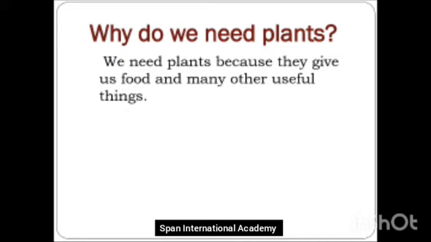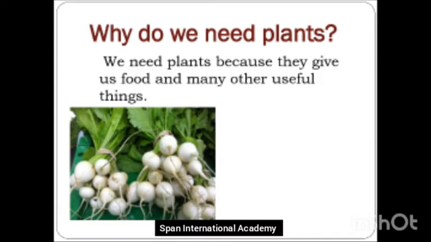Now, when I say food, what does that mean? Plants give us food. Which plant gives us food? Wow, we have a picture. What is it? Yes, they are radish. So, radish is a food item, isn't it? And we eat radish.